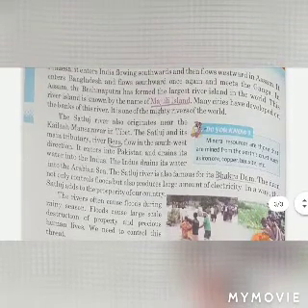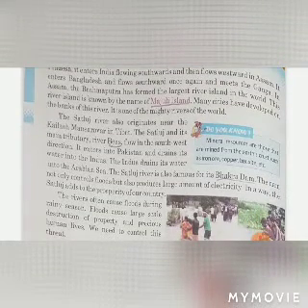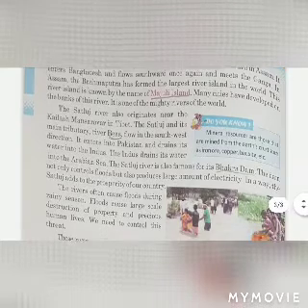In Assam, the Brahmaputra has formed the largest river island in the world, known as Majuli Island. Many cities have developed on the banks of this river. It is one of the mighty rivers of the world.